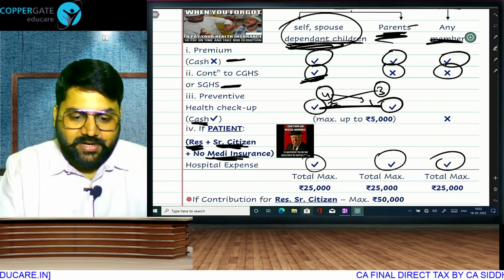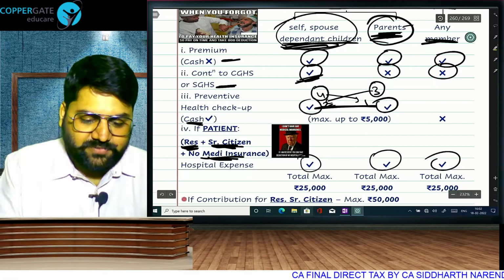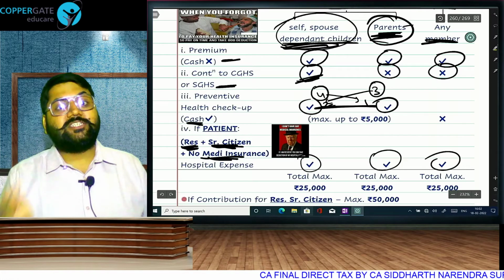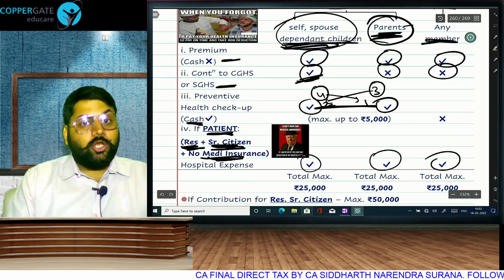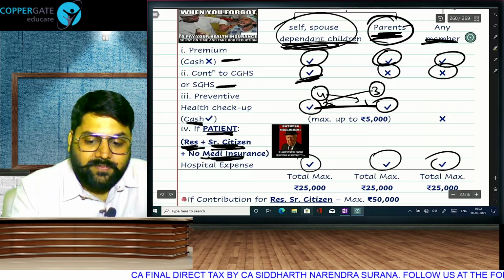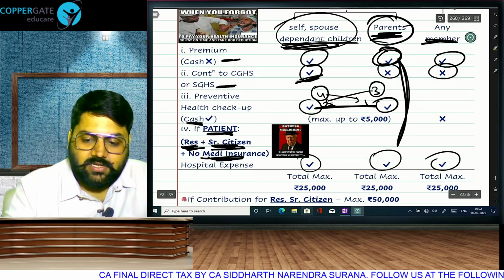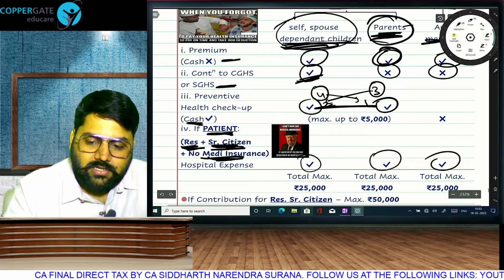So in the first category, it can be these people. It is possible that assessee is 40 years, parent is 65 years old. So you have to see the patient, not the assessee. If the patient is resident, senior citizen, not having insurance. If they have insurance, you have to take the premium. You don't have the option of taking whichever is beneficial. Only if they don't have insurance, you are allowed to take hospital bill as deduction.